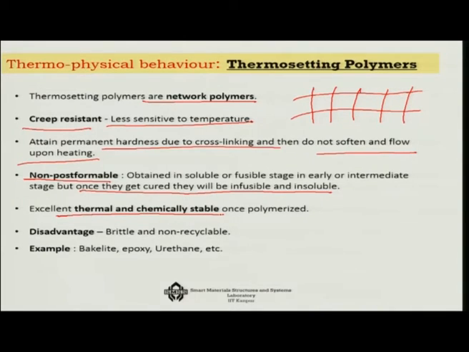The mechanically disadvantageous part is that they are brittle and non-recyclable. That is the flip side of it, and the examples are bakelite, epoxies, and urethane. Urethane is like the foam that you use in your sofa, for example. These are polyurethanes, PU, and PU foam is a very common name, used in your sofas, etc. So, that is the thermosetting polymers.